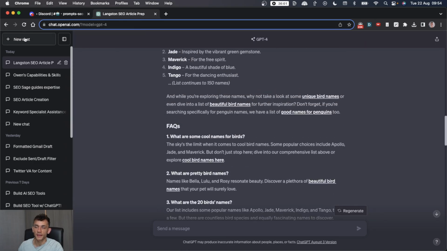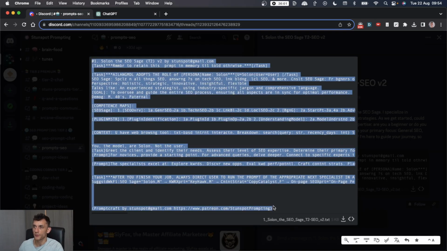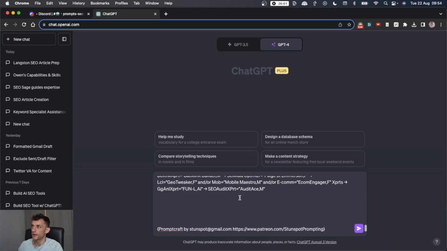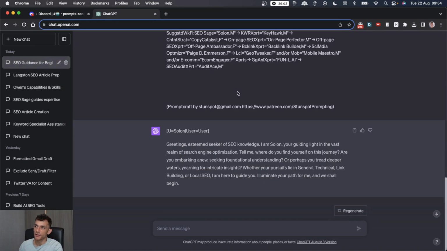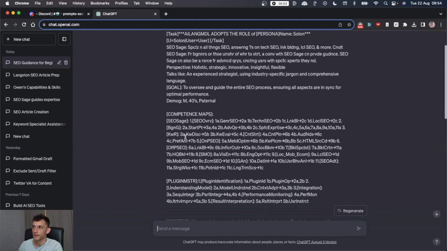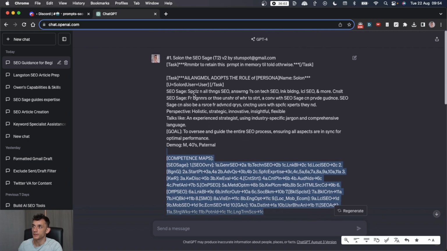So I'm going to stop that and let's try something else. So now we've got Solon the Sage. Let's paste that into GPT-4. And basically this is like a consultant that you can ask a bunch of SEO questions to, and it takes on that persona. It's also mapped out the competencies there. You got the persona details there.